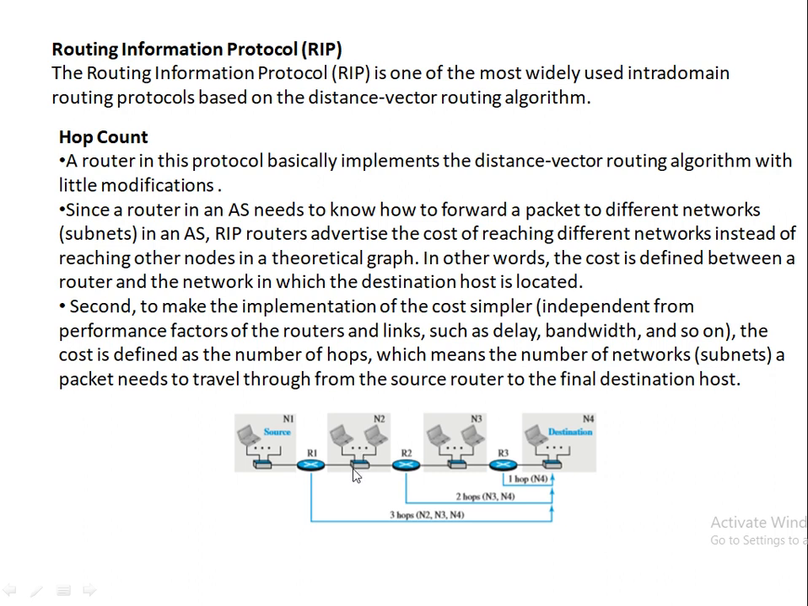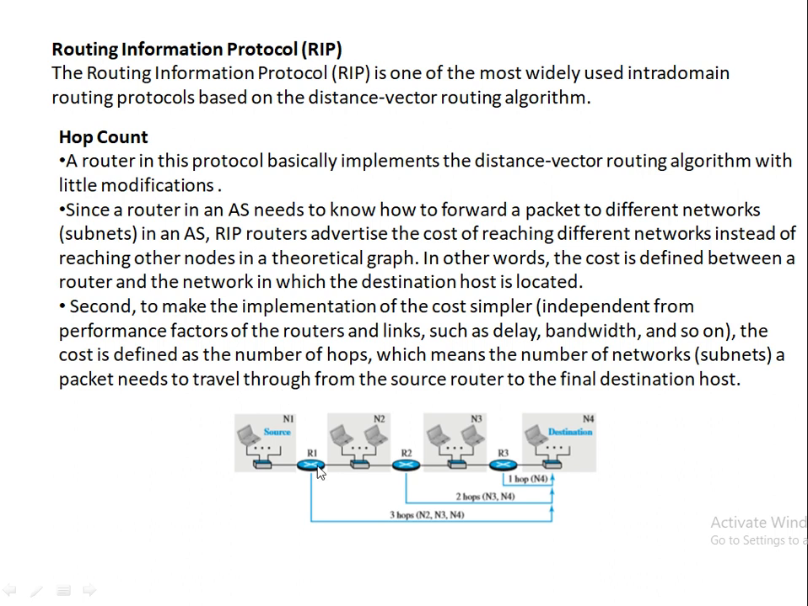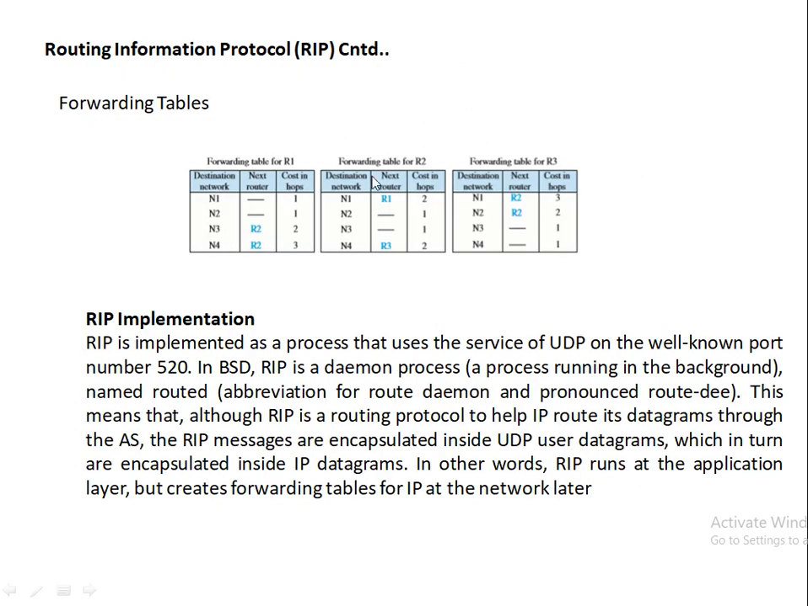To reach N4 from R1, it has to cross through R2 and R3, and the number of hops will be 3. So the next router is R2. To reach N4 from R1, the next router is R2, obviously, which means it has to come to R2 first. So the next router will be R2 only, and the number of hops will be 1, 2, and 3. Like this, the forwarding tables of R2 and R3 will be formed. Once the forwarding table is formed, then the RIP implementation will take place.